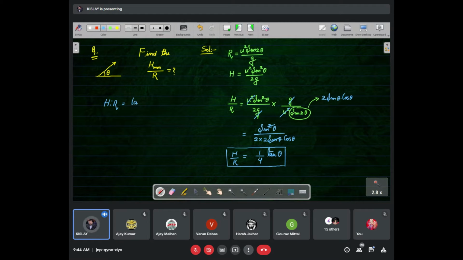tan theta is 4 in all the cases. ये आप याद रखेंगे, very important information. Please note it.